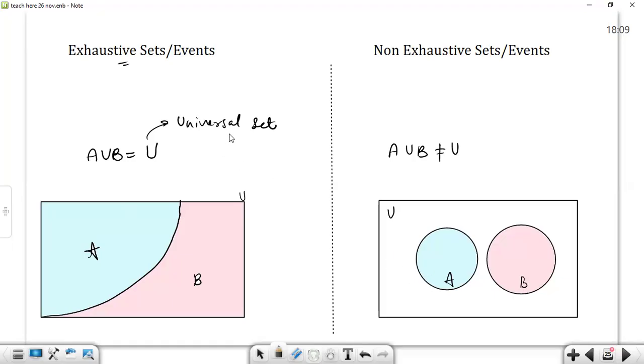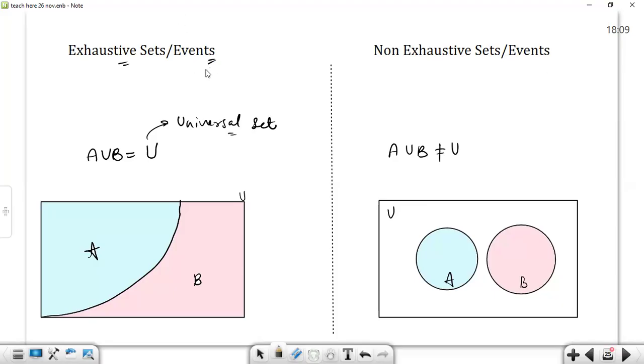What is a universal set? The universal set is the superset of all the sets which we are discussing. Any doubt understanding exhaustive sets? No doubt, sir. Okay, non-exhaustive sets or events.